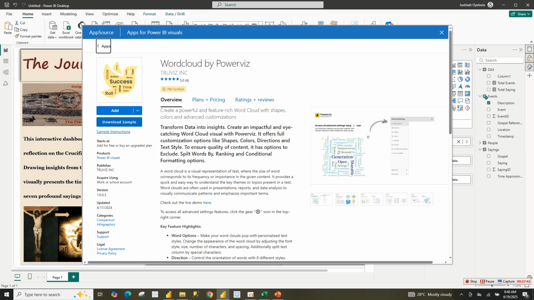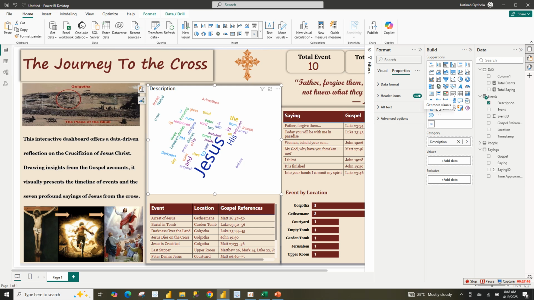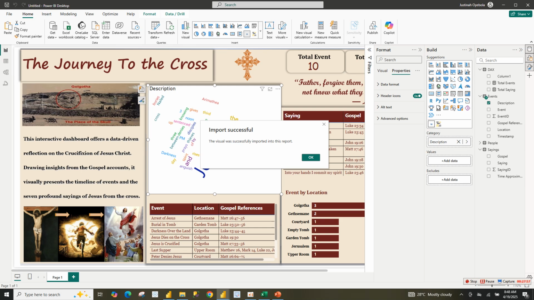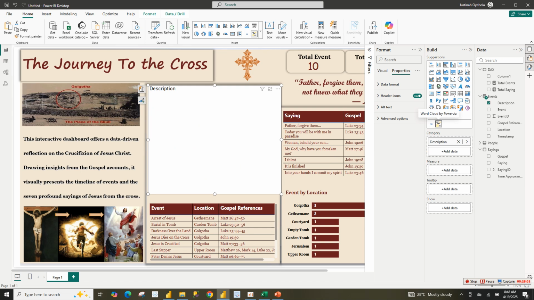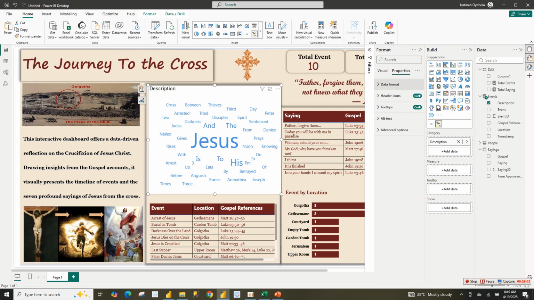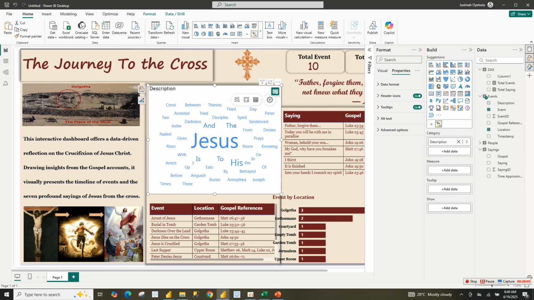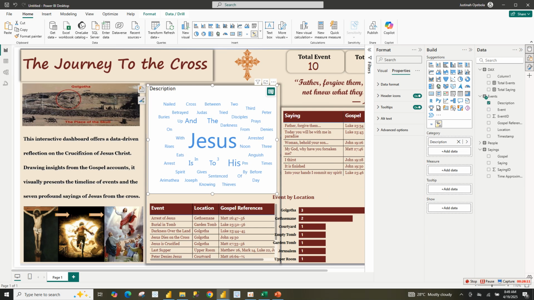This second one. So again, click on add here. Once it's imported, it will show the notification that it has been imported. So it's still loading... imported. So I will just change this to this. Then let's format this.